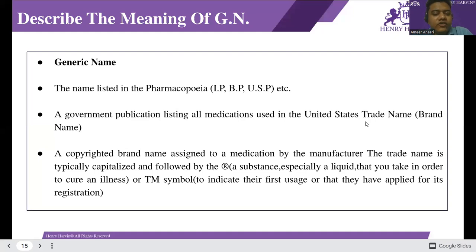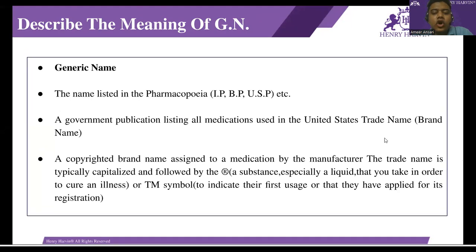The generic name is the name listed in a pharmacopoeia: IP, BP, USP. Indian Pharmacopoeia is for medicine made in India, BP is the British Pharmacopoeia, and USP is the United States Pharmacopoeia, for medicine made in that country. Our government publication lists all medication used in the United States. Trade name means brand name. Just like we follow the WHO guidelines, United States guidelines, then we follow those guidelines.